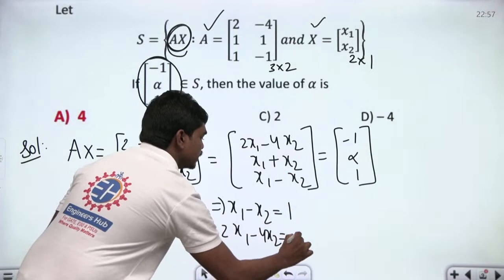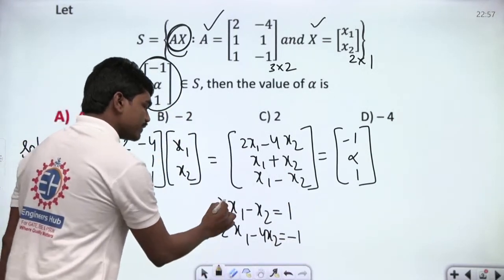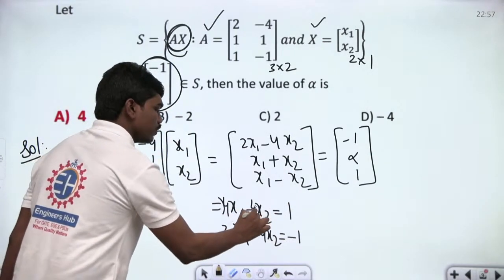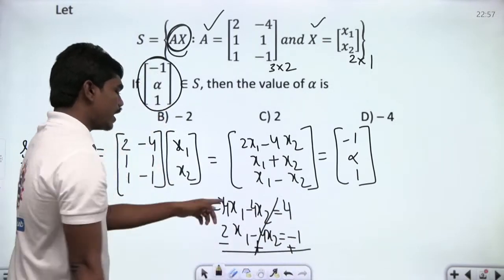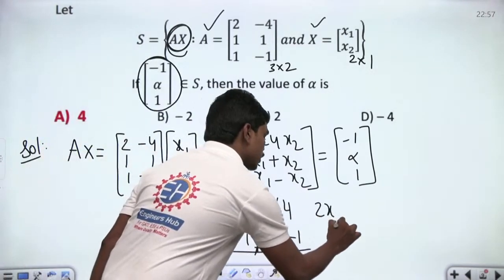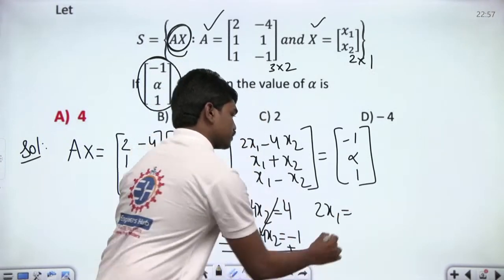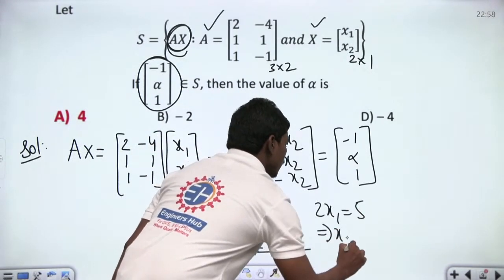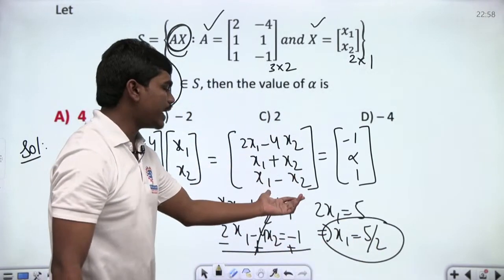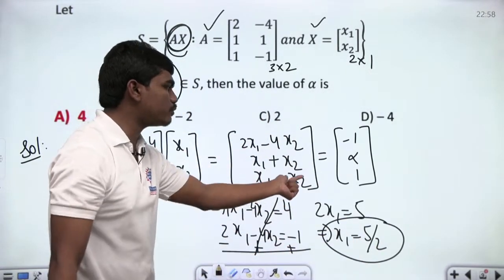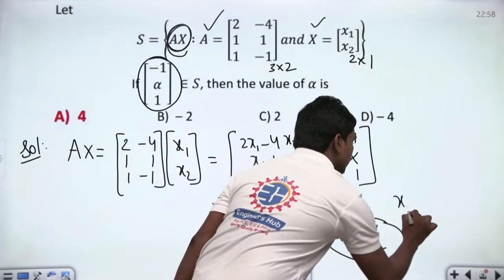and 2x1 minus 4x2 is equal to minus 1. This is what you have, and of course if you multiply the first equation with 4, for example, 4x1 minus 4x2 is equal to 4, and if you subtract, then this gets cancelled, and 4 minus 2 is 2x1, which is equal to 5. So x1 is equal to 5 by 2. This is what you have. Okay, so if x1 is equal to 5 by 2, then x2 is equal to 3 by 2, because 5 by 2 minus 3 by 2 is nothing but 1. So x2 is equal to 3 by 2.